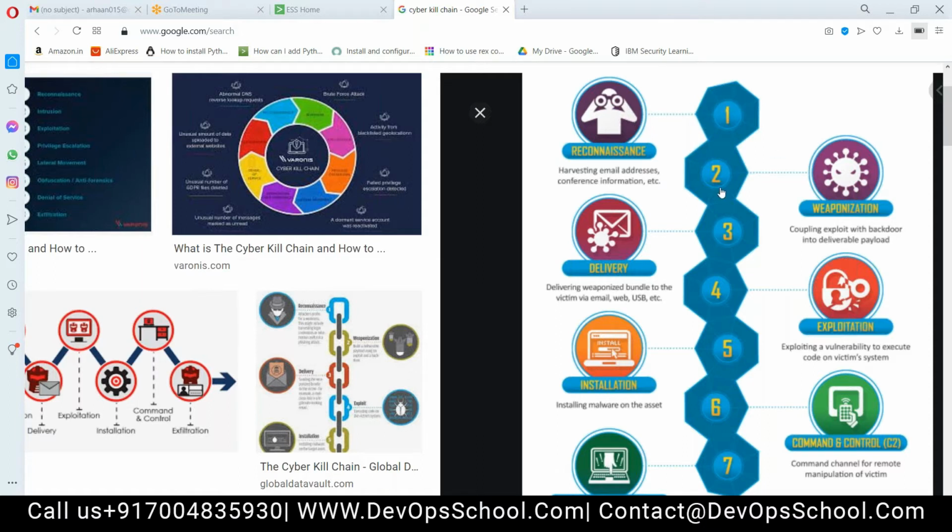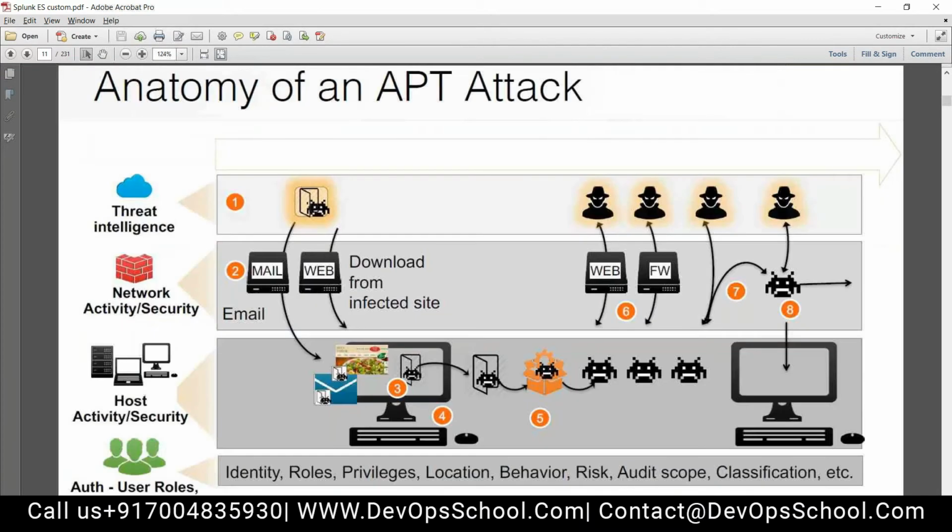You can say the higher the attacker reaches in the kill chain, the more impact it will create on the organization. If he is communicating to the CNC, it has breached all the parameters. Impact is very high, so I have to respond immediately. That's how I can utilize the cyber kill chain as a defender. Clear? Okay. Moving on to the next slide.